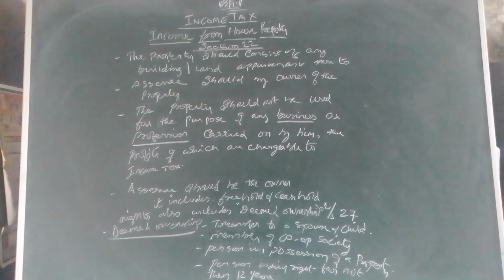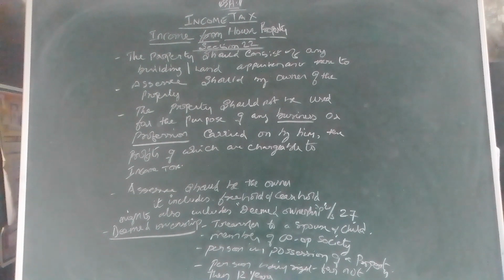Then another one is, the property should not be used for the purpose of any business or profession. In my house, one part I am using for my business, one part for my profession, and another part for my own occupation. The value of the property is 0 in income from house property for the portion I am using for my own occupation, because it is a self-occupied property. It is considered as 0.